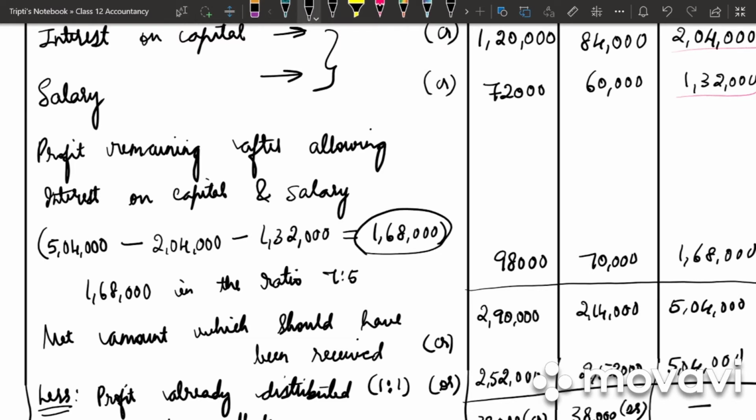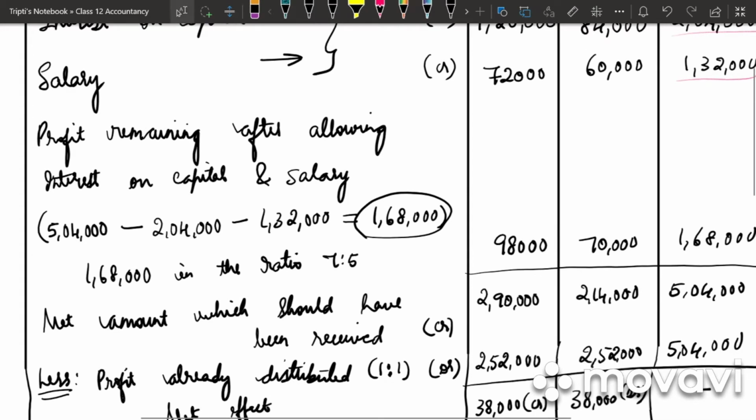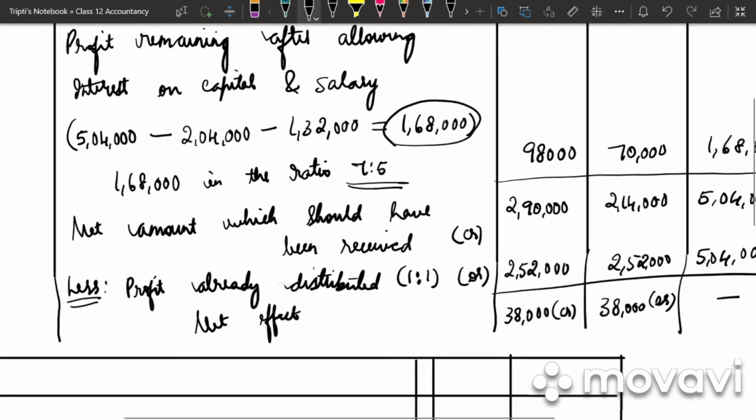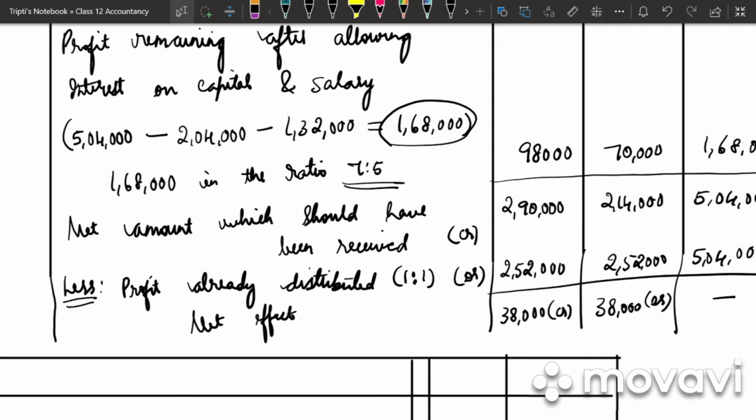Whatever answer we get, we will be distributing it in the ratio which has been given in the problem, that is 7:5. So we get the net amount which the partner had to actually receive. But in the problem they had given us that profit 5,04,000 is distributed equally. So again there was an error. So that error we will deduct and get the net effect.